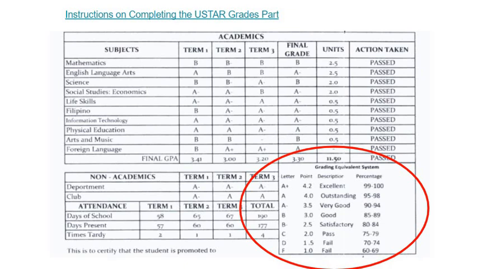And then this is the example of grading equivalent system. Okay, so if your school gives you letter grades like this, there's usually a numeric equivalent at the bottom of the page. Okay, like this. So that's what you're going to use to encode in the portal.